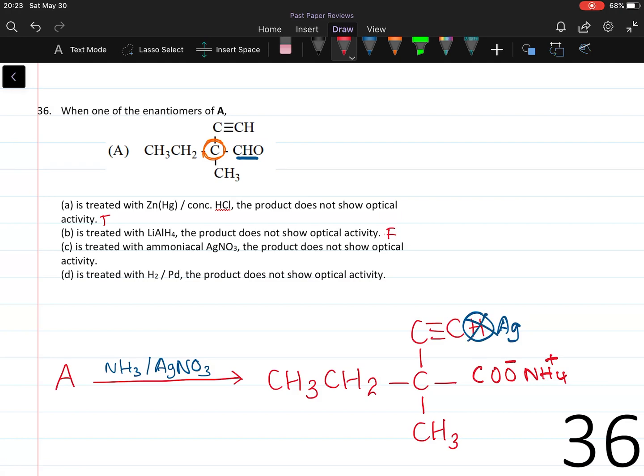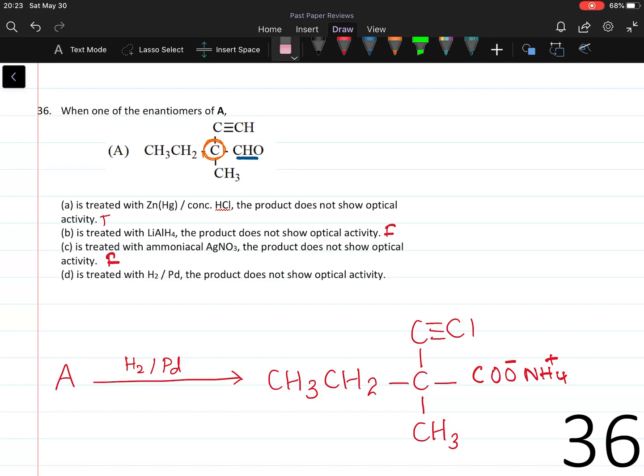The chiral carbon remains asymmetrical and therefore will show optical activity. So this statement is false as well. Statement D. Is treated with hydrogen palladium. The product does not show optical activity.